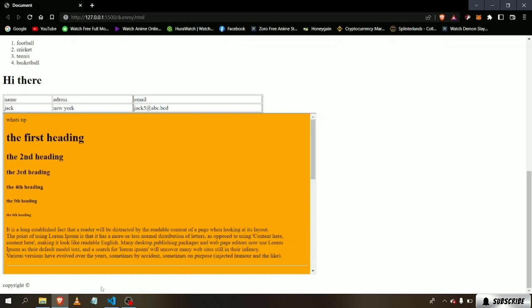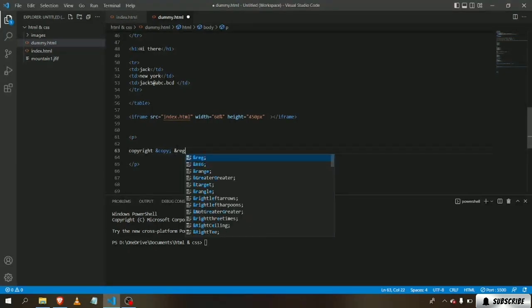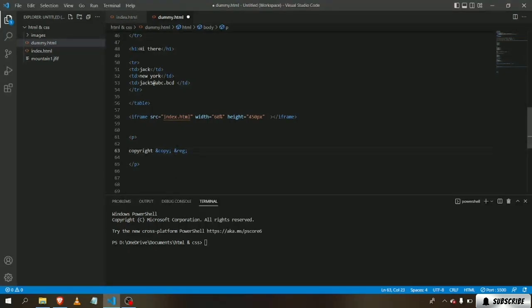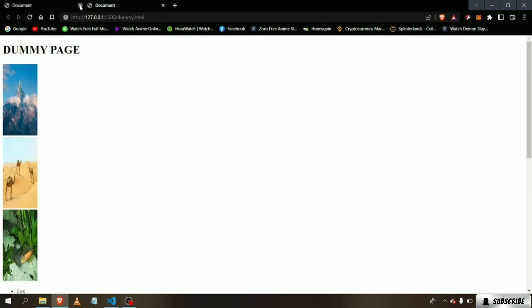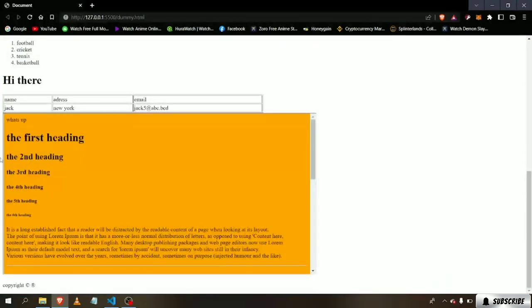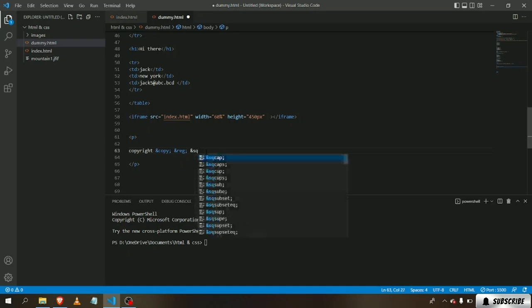Now you can apply other symbols as well. For example, let's apply reg. Now let's run it. You can see the registration sign symbol. We can also type, let's say, square.